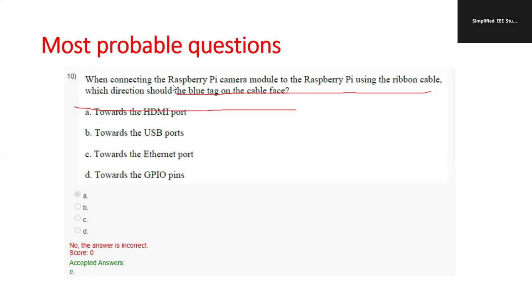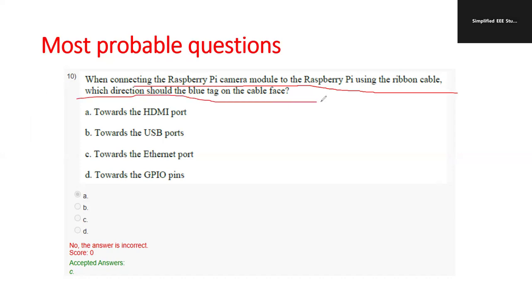When connecting the Raspberry Pi camera module to the Raspberry Pi using the ribbon cable, which direction should the blue tag on the cable face? So once again, I will read. While connecting the Raspberry Pi camera module to the Raspberry Pi using the ribbon cable, which direction should the blue tag on the cable face? It is towards the HDMI port. Option A is the correct answer.